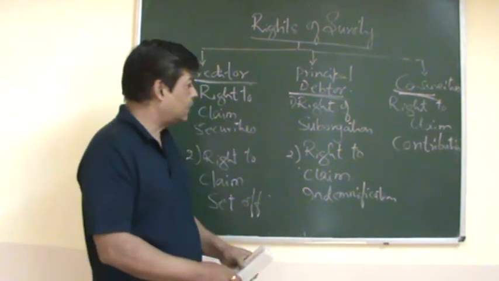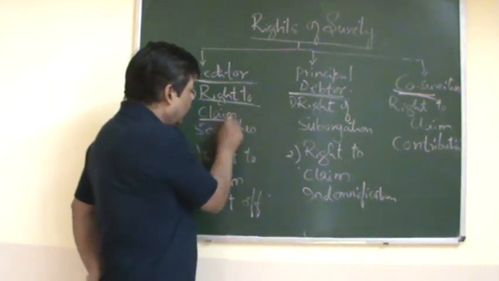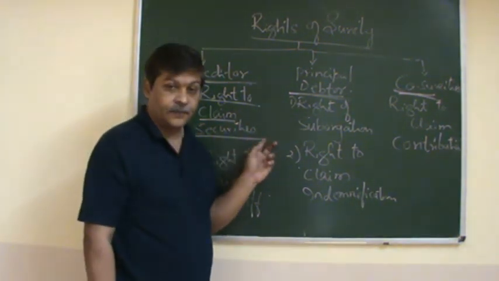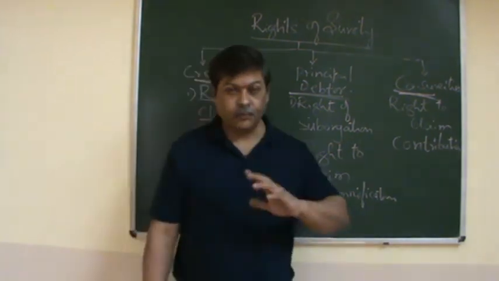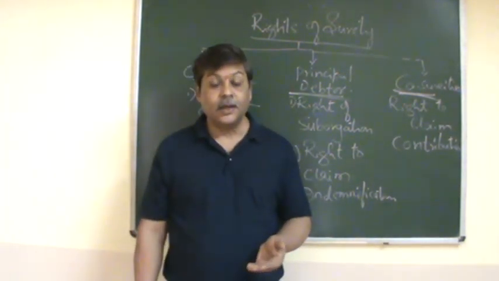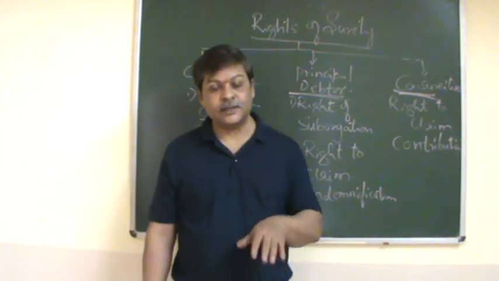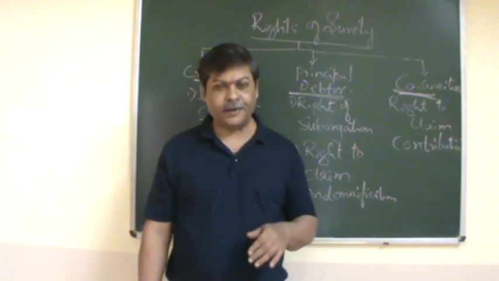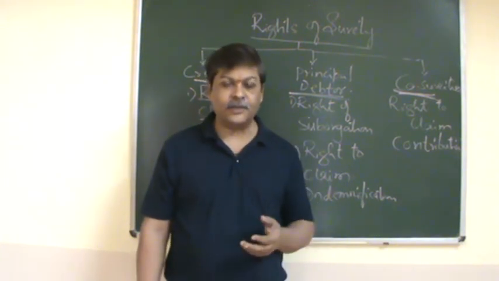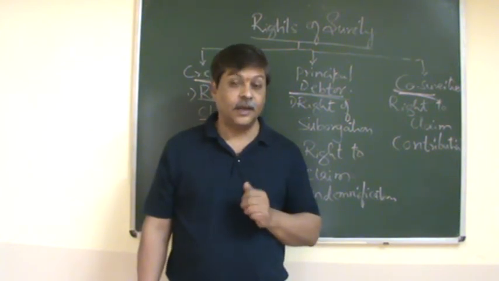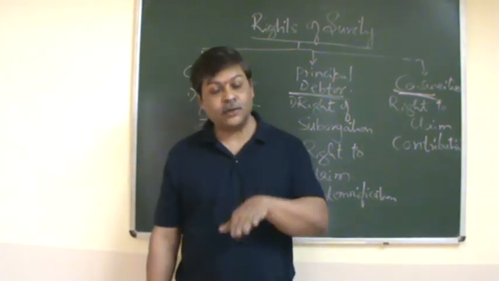Then what are the rights? Right to claim securities. When the contract of guarantee is made, the creditor might have taken some securities from the principal debtor, like ornaments or other valuables, in addition to the guarantee.